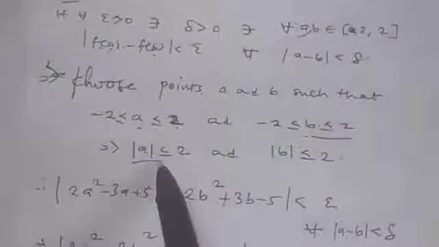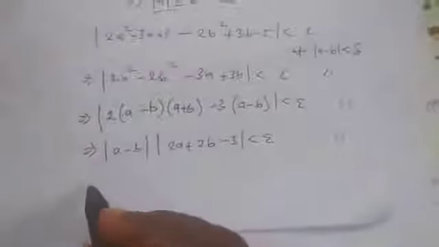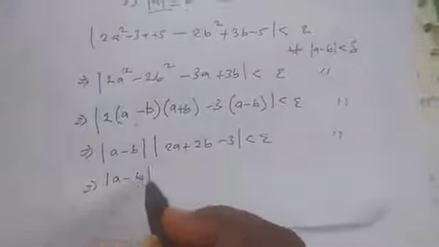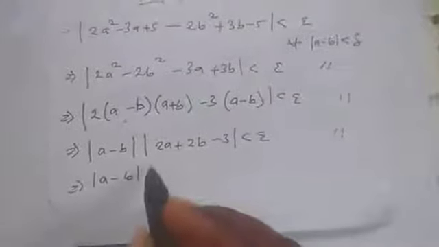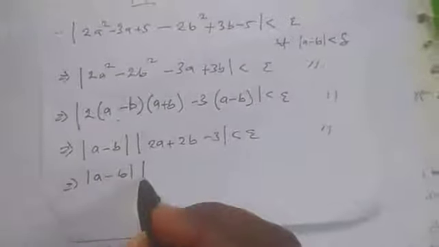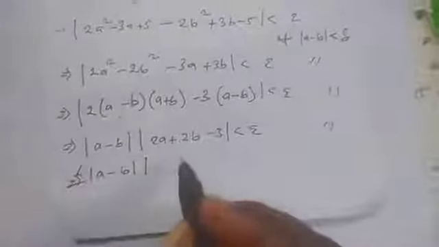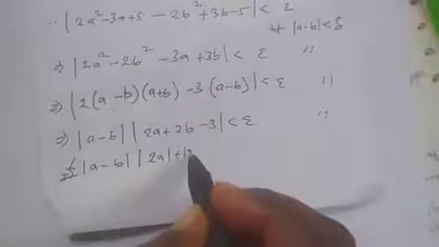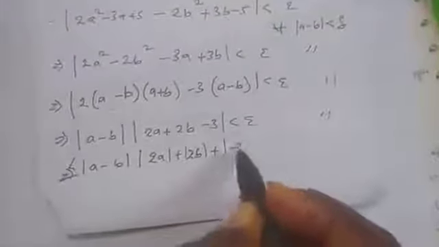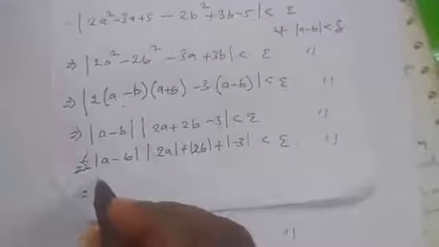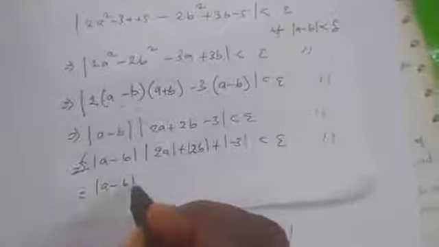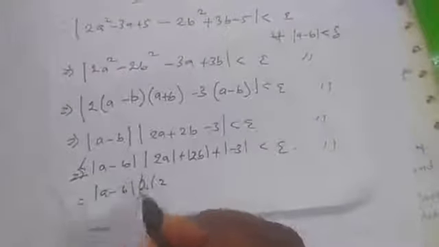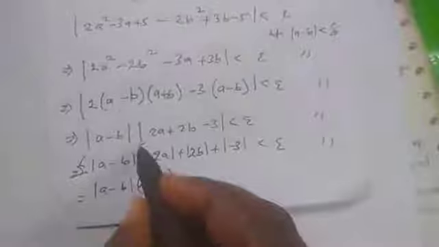Don't forget the absolute value of a alone is this, and the absolute value of b alone is this. So let's put it there. This is absolute value of a minus b. This one, by triangle inequality, can still be less than or equal to absolute value of 2a plus absolute value of 2b plus absolute value of minus 3, less than epsilon whenever this occurs. This will be 2 times 2. Let me put a bracket.